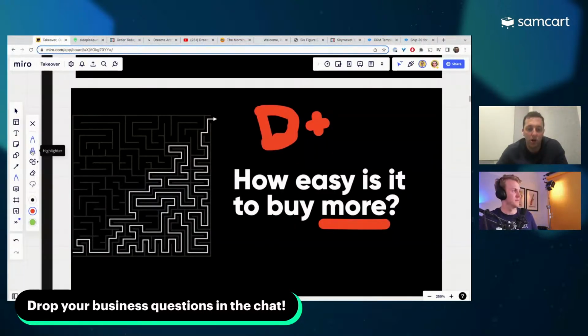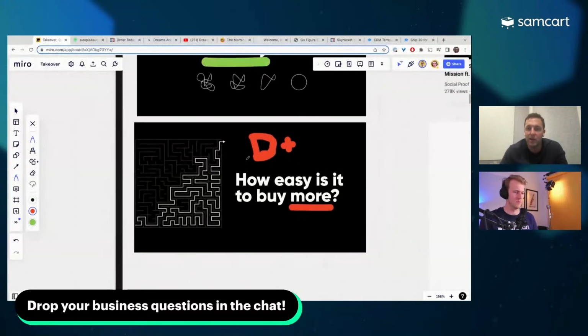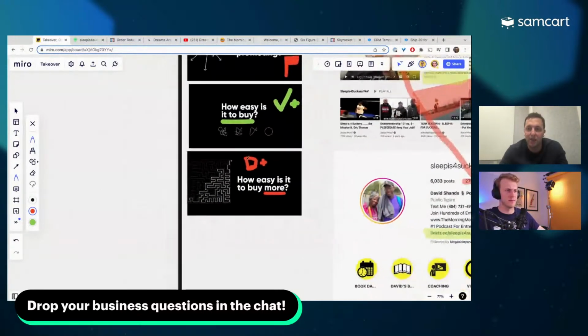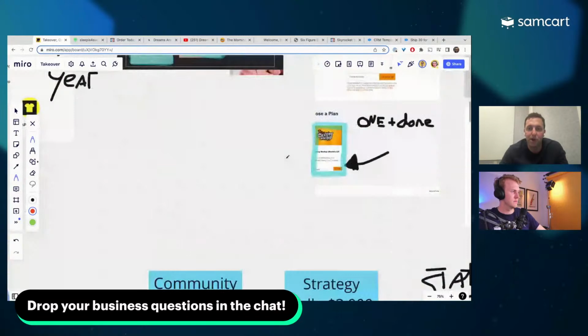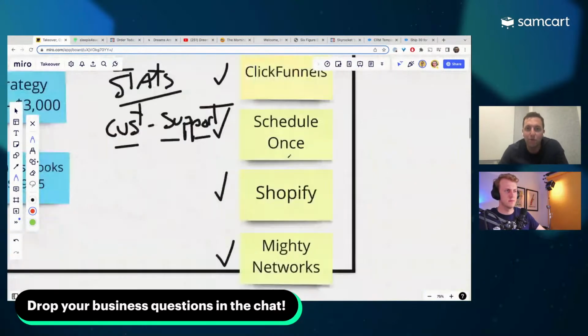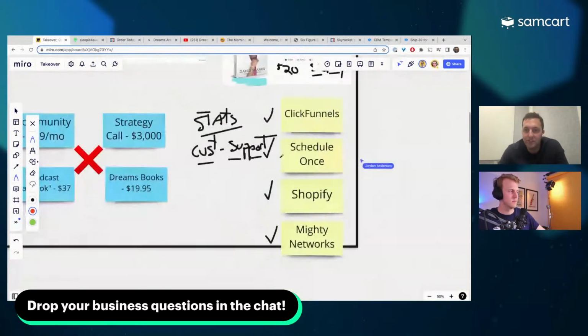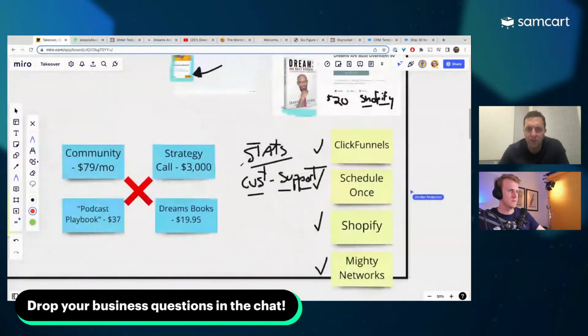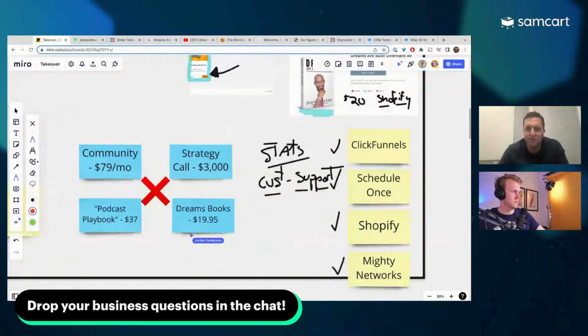But it would be awesome if we back out one more time and look at David's setup. He's got a lot of things to buy, but here's the problem: he's got 4 or 5 different tools. He's got to log into all these things, and his customers need to log into different places to get stuff.